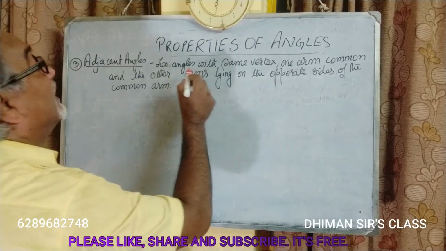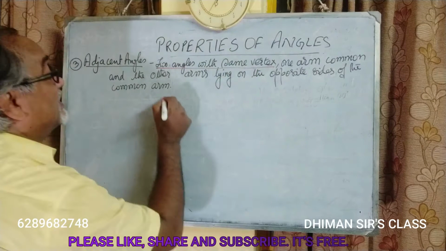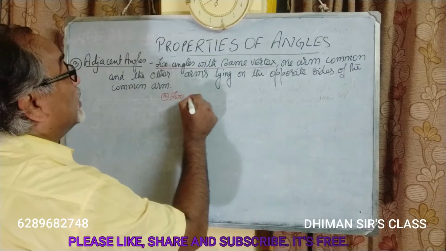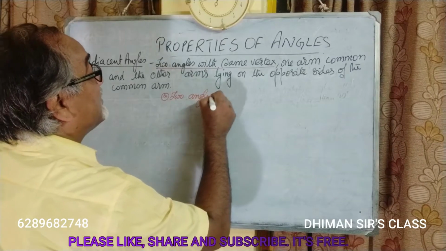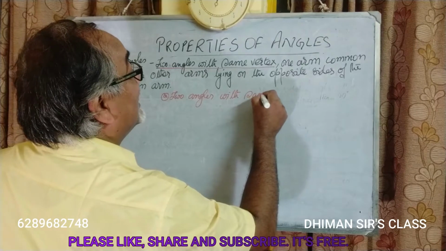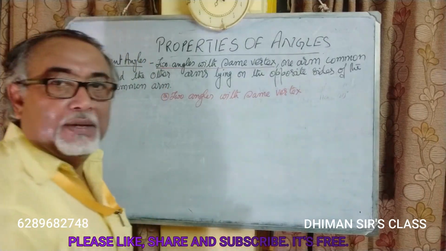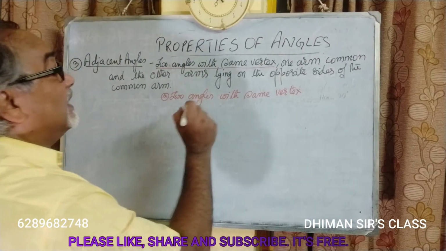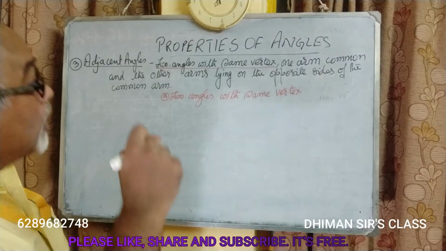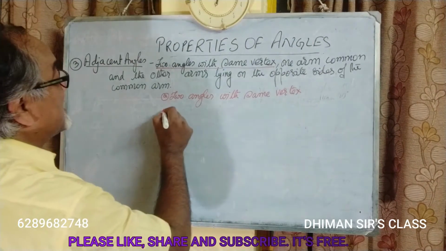Number one, two angles with the same vertex. Two angles with same vertex means the two angles must have a common vertex. Okay. Next, number B.